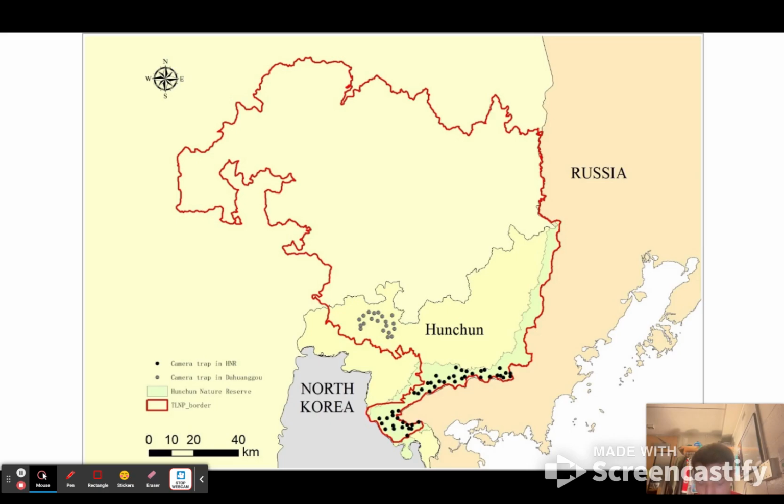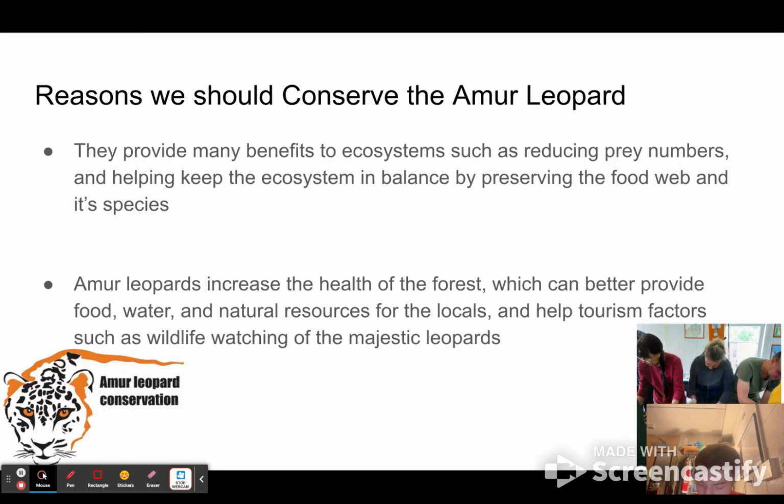I wanted to make one final slide on important reasons why we should care about and preserve Amur leopards, since this is what my presentation is on. Amur leopards provide many benefits to ecosystems, such as reducing prey numbers and helping keep the ecosystem in balance by preserving the food web and all of its species. They also increase the health of a forest, which can better provide food, water, and natural resources for the locals, and help tourism such as wildlife watching of the majestic leopards.